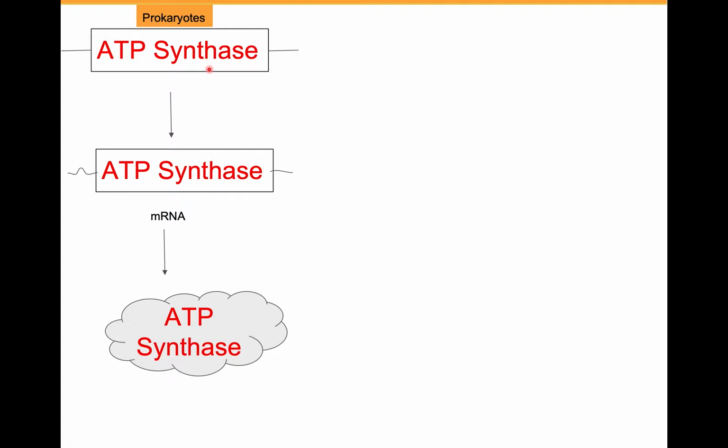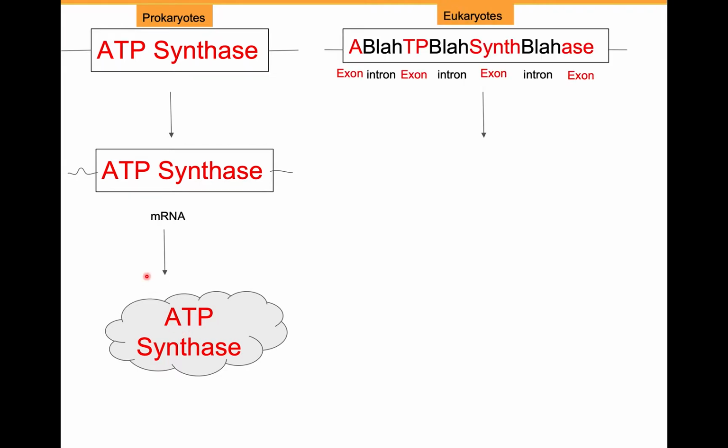That's the gene. And what happens in prokaryotes, the gene is copied by RNA polymerase into a messenger RNA, and the messenger RNA is used to make the protein ATP synthase. In eukaryotes, the gene that codes for ATP synthase is a little bit more complex. So how is it complex?